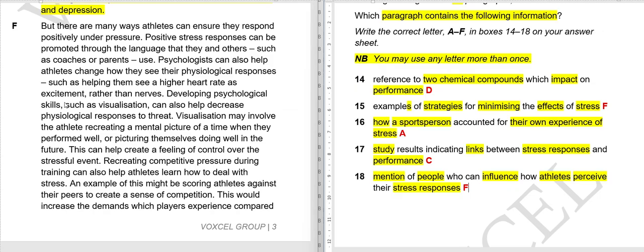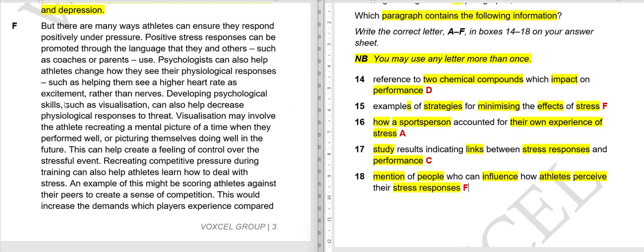So, what can psychologists do? They can change how athletes see or respond to things. Like if their heartbeat is high, instead of thinking they are nervous, they should link their high heartbeat to excitement. Developing psychological skills such as visualization can also help decrease psychological responses to threat.